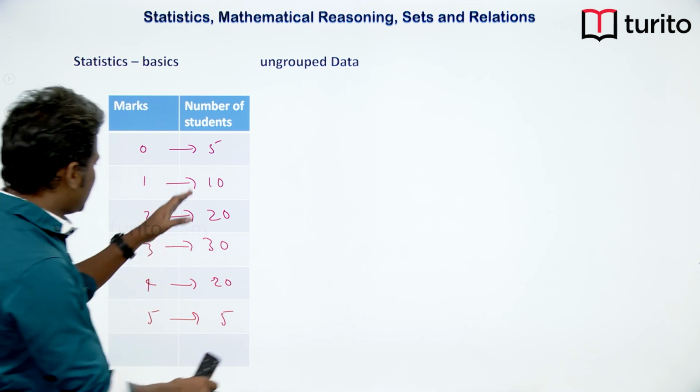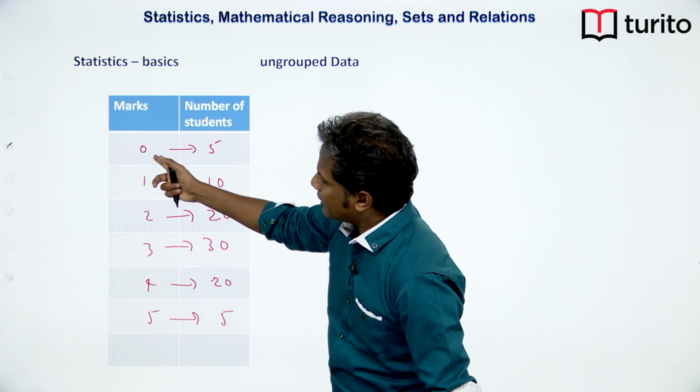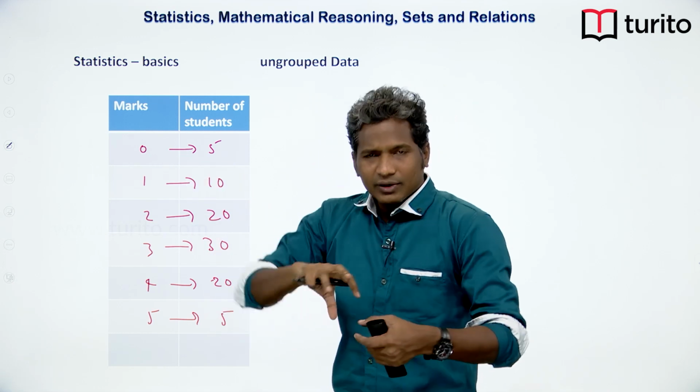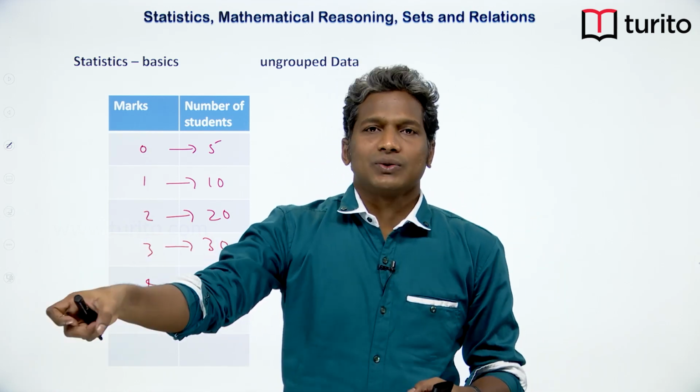So if we have this kind of data, where for every mark we are taking the number of students who scored it, basically I have grouped those many people into that segment of 0 score.